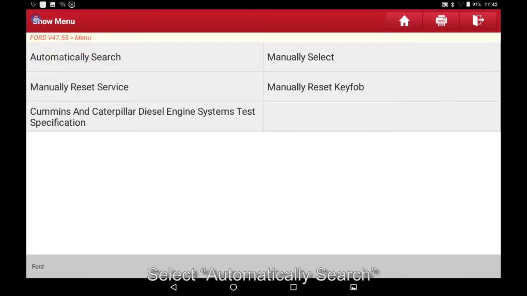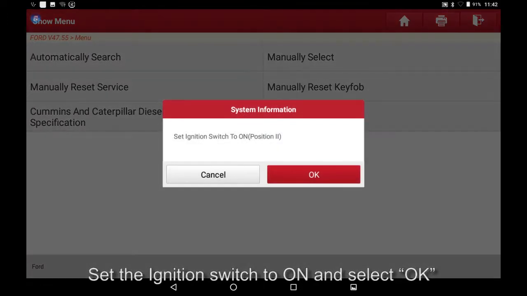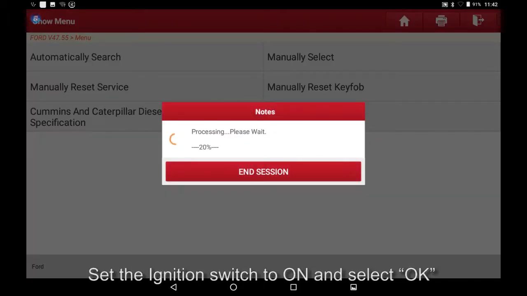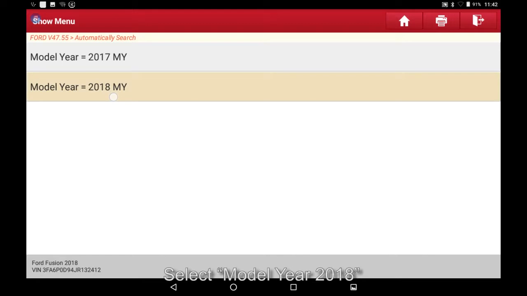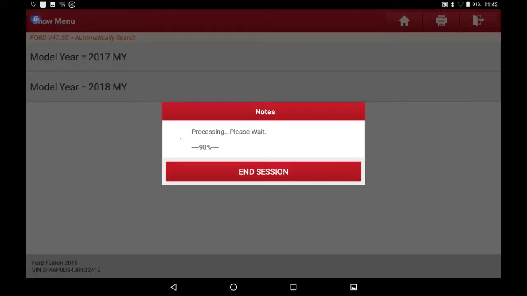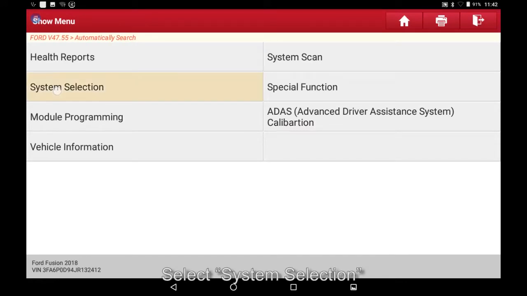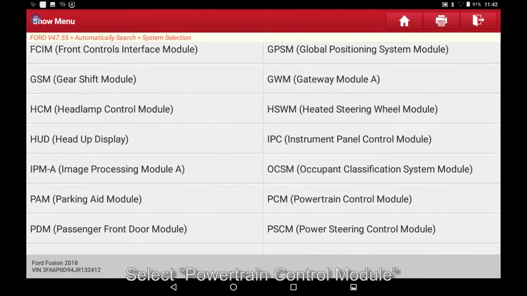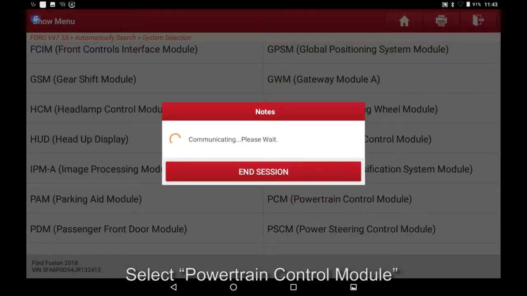Select Automatically Search. Set the ignition switch to on and select OK. Select Model Year 2018. Confirm the vehicle and select Yes. Select System Selection. Select Powertrain Control Module.